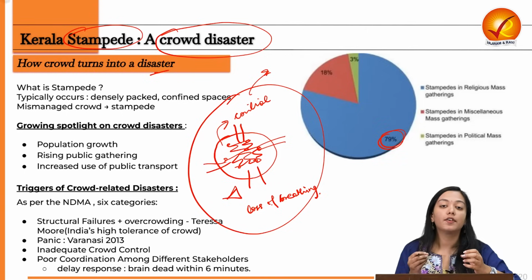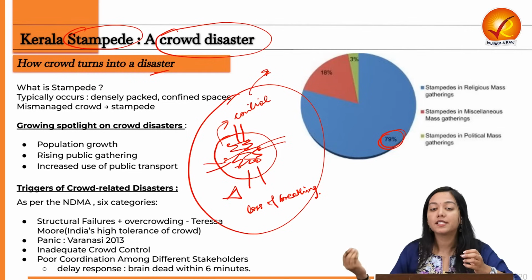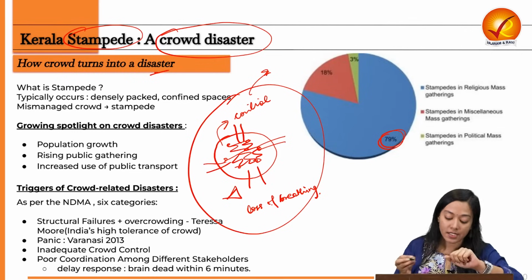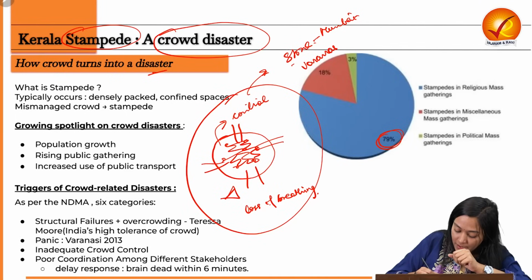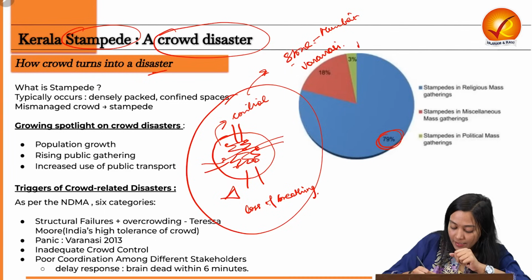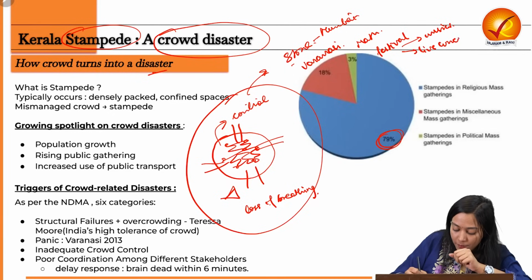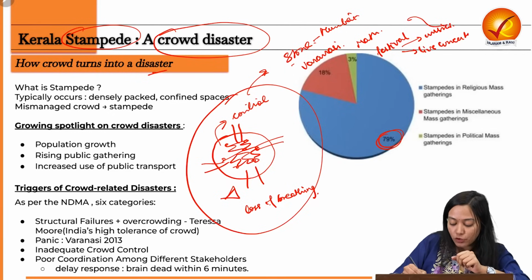Even in India, we are of late seeing many stampede instances growing, from the Elphinstone Road bridge in Mumbai, to the Varanasi stampede, then other festivals, for example, the music festivals of India, live concerts. All of them have also been seeing a lot of stampedes of late.